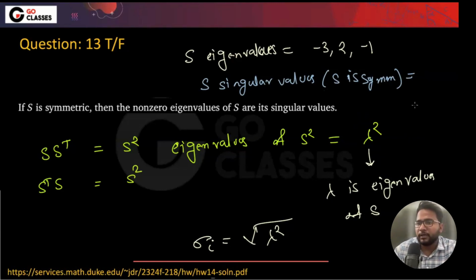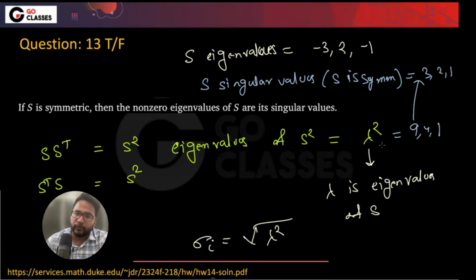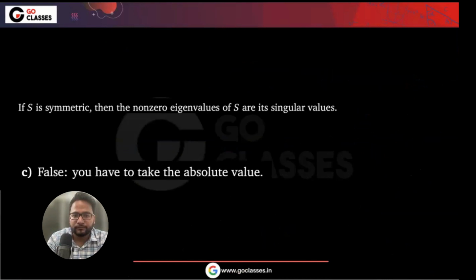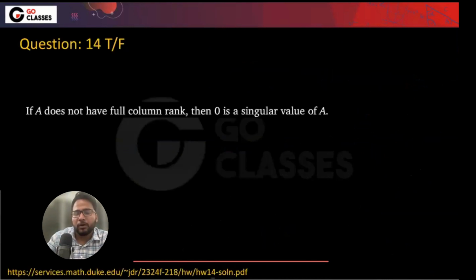Lambda square will be 9, 4, and 1. So if you take the square roots, it will be 3, 2, and 1. Okay, 3, 2, and 1. So the singular values are always greater than 0. That is why the statement is false. Ultimately, it is false. You can say that eigenvalues and singular values are actually the same if they are symmetric, but in that case also, it will be the absolute value.